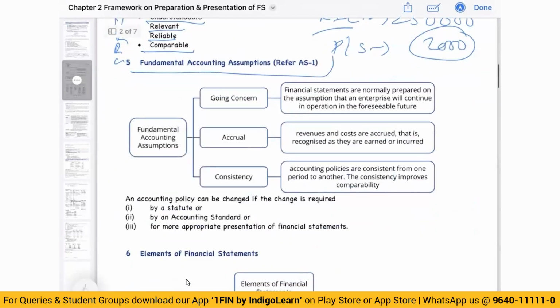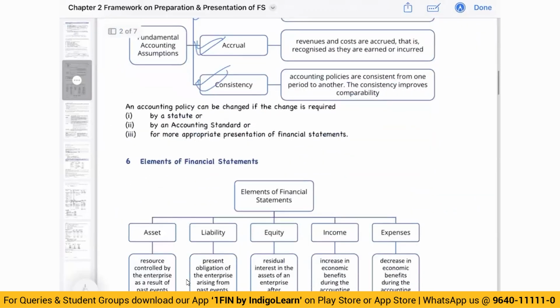Then we talk about fundamental accounting assumptions. This is as given by Accounting Standard 1: going concern, consistency and accrual. Accounting policy can be changed. We have already discussed this as well.